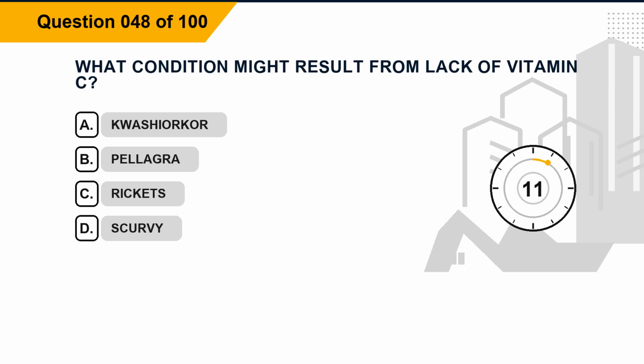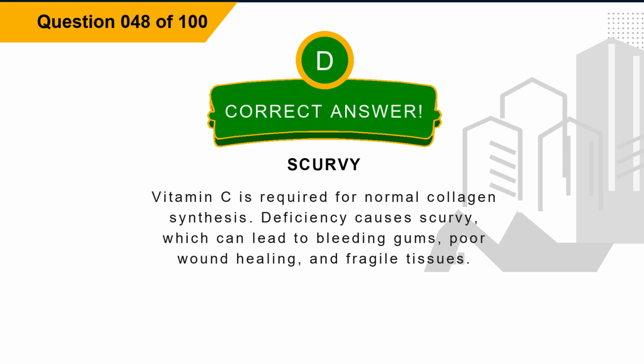Question 48. What condition might result from lack of vitamin C? Option A, kwashiorkor. Option B, pellagra. Option C, rickets. Option D, scurvy. The correct answer is option D, scurvy. Explanation. Vitamin C is required for normal collagen synthesis. Deficiency causes scurvy, which can lead to bleeding gums, poor wound healing, and fragile tissues.